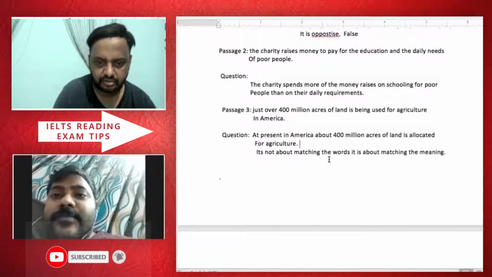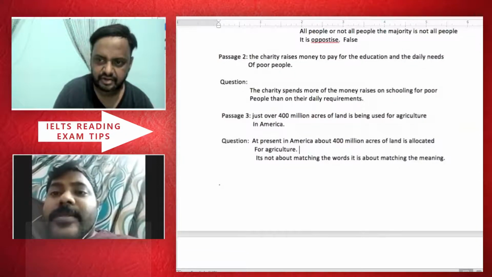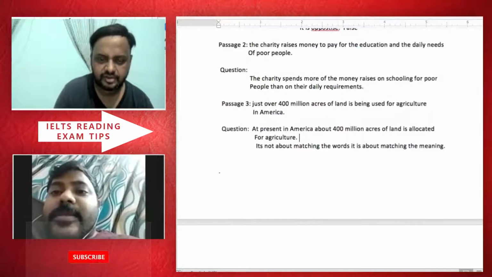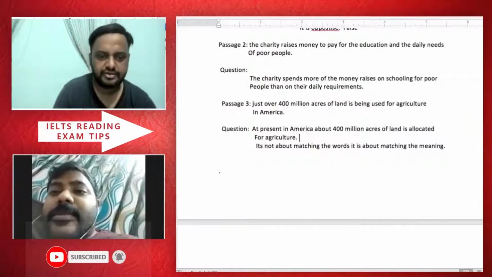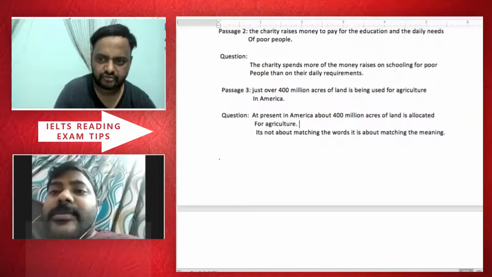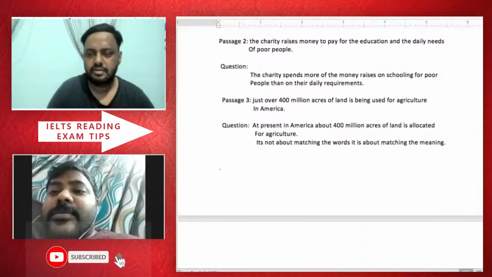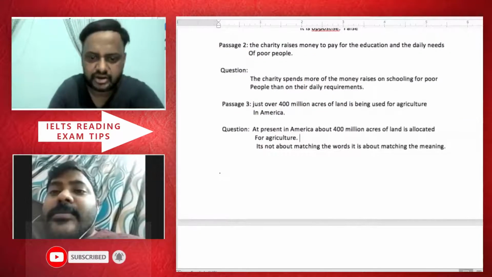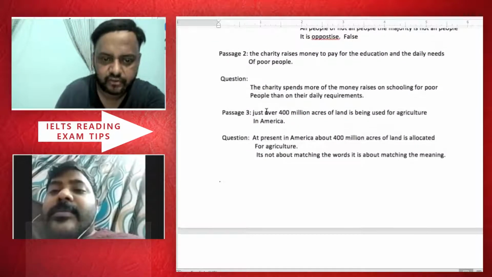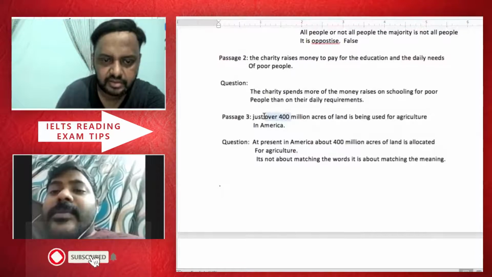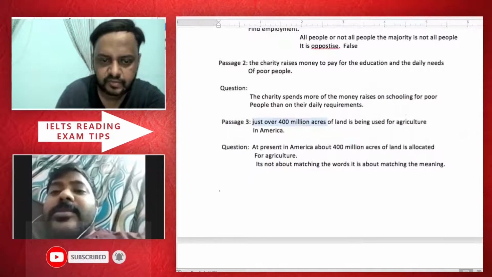See, it's not about matching the word, it's about matching the meanings, because words can be different. Like you see tertiary education. So words will be different, but they will have the same meaning. You have to match the meaning, not the words. So if you look at this, now you have to find the keywords. They will be trying to wind you up, and the answer is hidden. Here, just over, you see just over. What is the meaning of just over 400 million acres? It's more than, right?